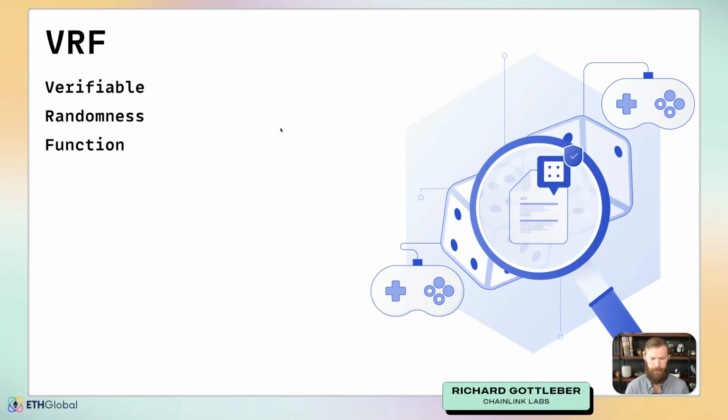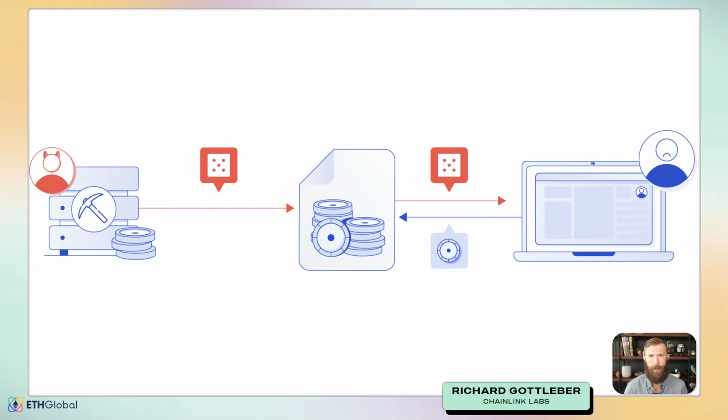Verifiable randomness functions. Now, you may have gone through a course or learned about how to get a random number on the blockchain using some sort of seed like the block hash. This works to create a fairly random number, but there's a small issue with that. And the issue is that those values can be known before they're mined onto the block. What that means is that a malicious actor who is adding blocks to a blockchain can know the outcome of that random number ahead of time.